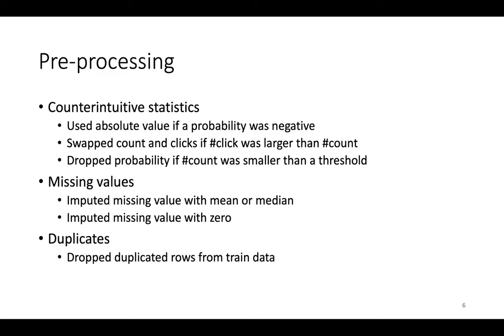In some cases, we tried to drop the probability if the count was very small, and ignore this kind of probability because of the lack of statistics. The other challenge for pre-processing was missing values. Sometimes we used the mean, median, or 0 to impute the missing values. And the last one was duplication. We observed some duplicates in the train data and we dropped them to see if we could get a better score or not.